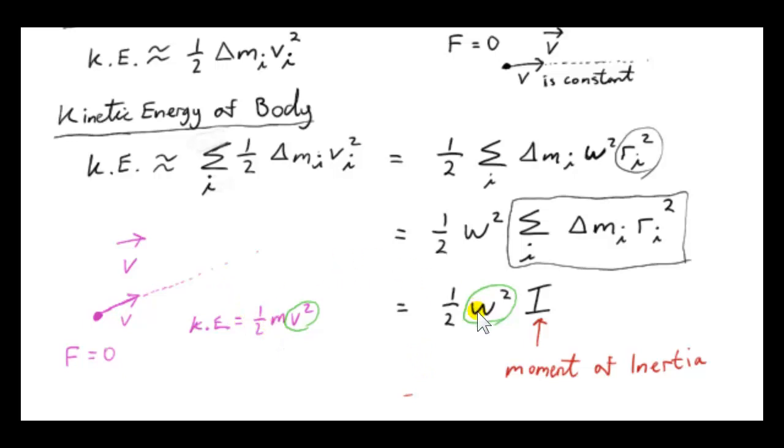It's true, of course, that both m and omega squared are constant, but that's not what's important here. What's important is v squared and omega squared. They play analogous roles in the definition of kinetic energy for a particle with 0 resultant force acting on it, or a rotating rigid body rotating around a perfectly smooth axle with no forces acting on the body other than the axle.